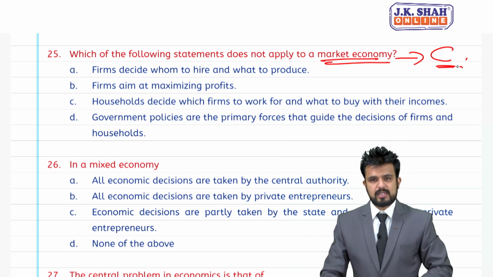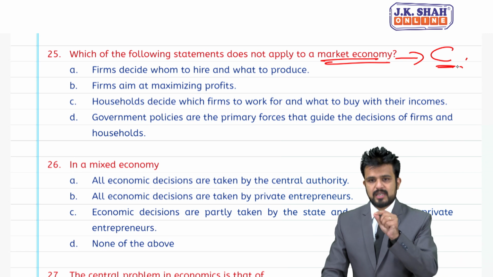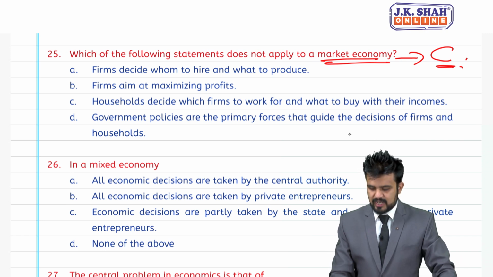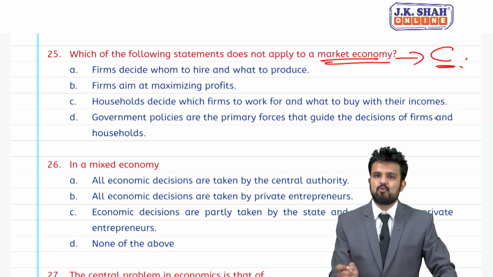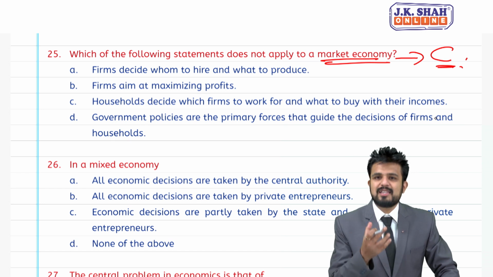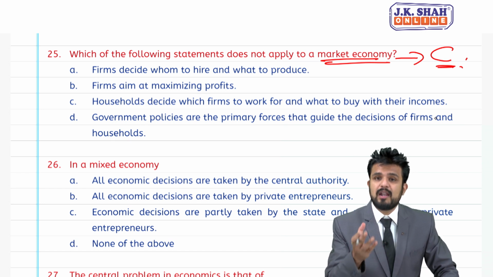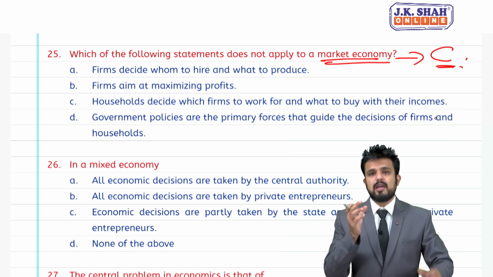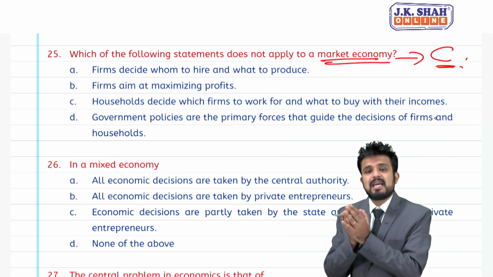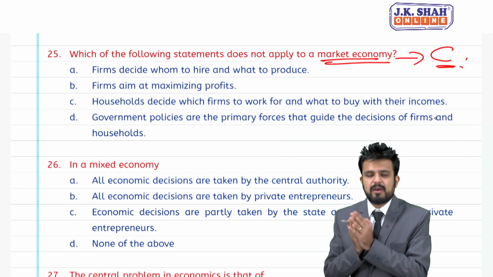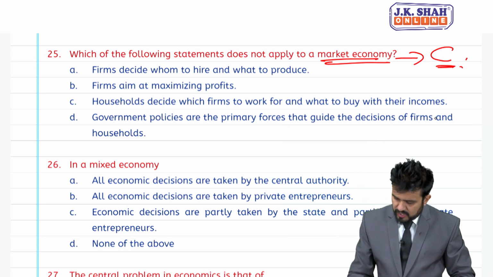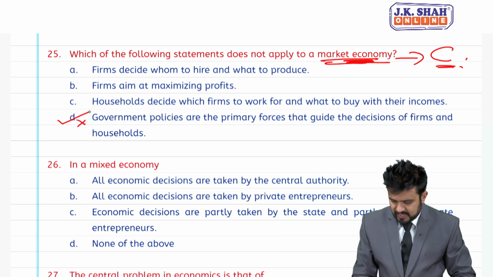And D option says government policies are primary forces that guide the decisions of firms and households. Students, there is a laissez-faire policy under capitalist economy. Government role is less, negligible. So under market economy, government will not play any role. Correct answer is D.